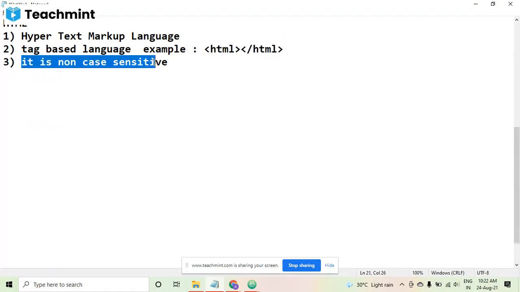It is non-case sensitive. There is a word, case sensitive. What is the meaning of that? Anybody can tell what is the meaning of case sensitive?